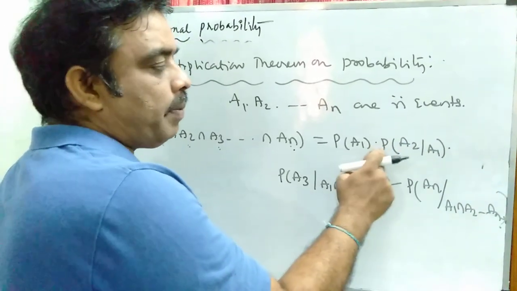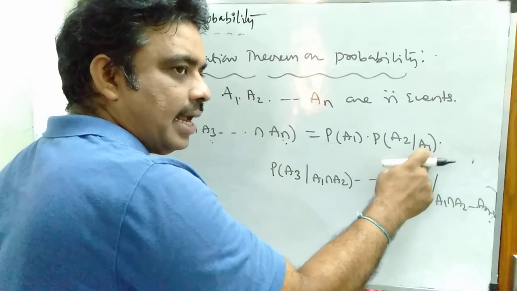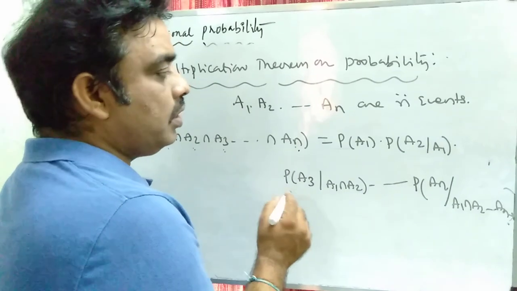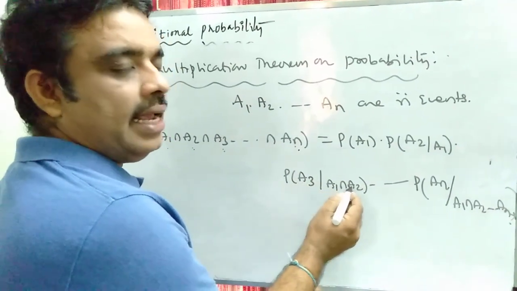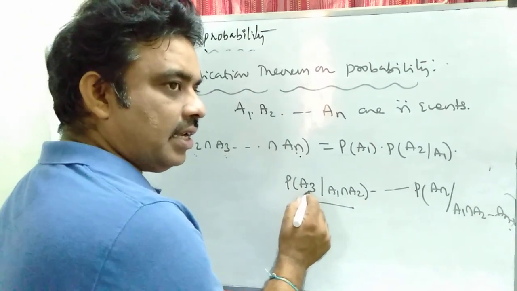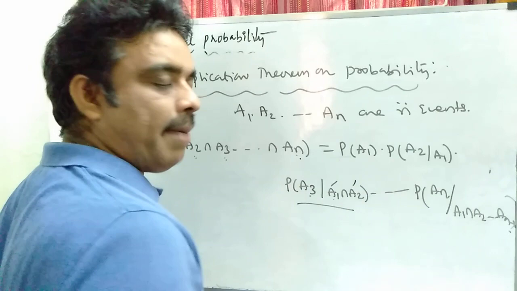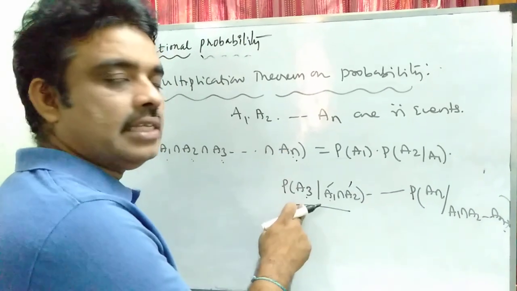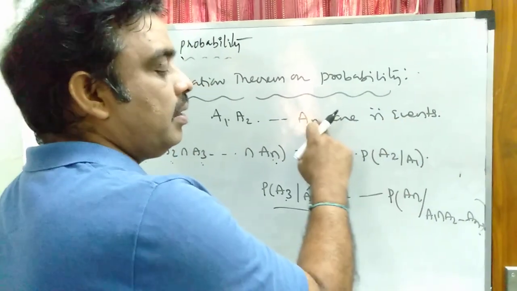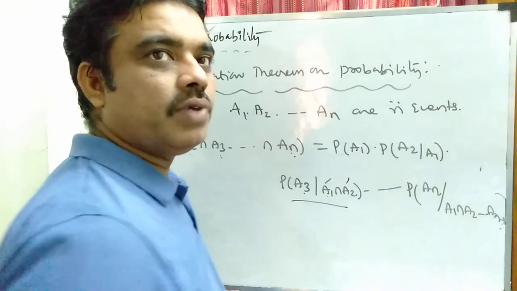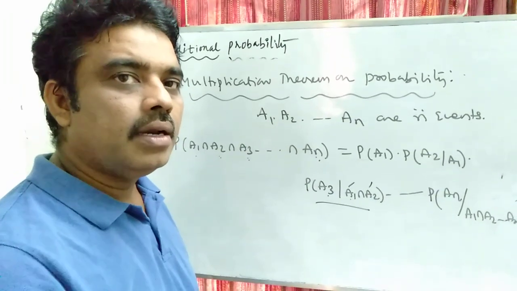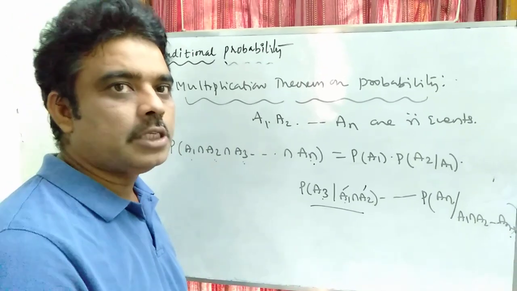That means the probability of A2 when the event A1 has already happened, into the probability of A3 given A1 intersection A2. This means the probability of the happening of the event A3 when A1 and A2 have happened. So on, the probability of An, the last event, when A1, A2, so on An minus 1 have happened. So this is called the multiplication theorem for n events in the sample space.